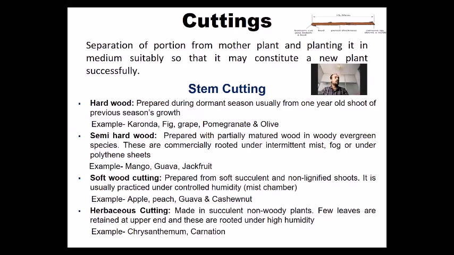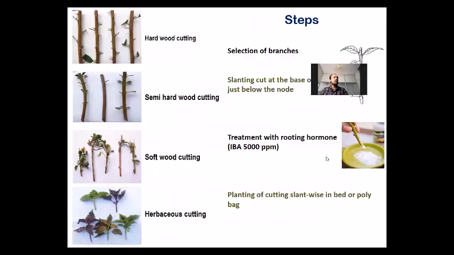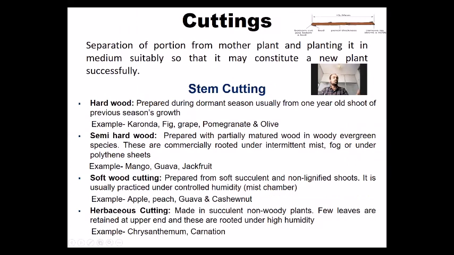Fourth type of stem cutting is herbaceous cutting, which is taken in the succulent and non-woody plants. For taking the herbaceous cuttings, succulent shoot is taken along with the leaves.